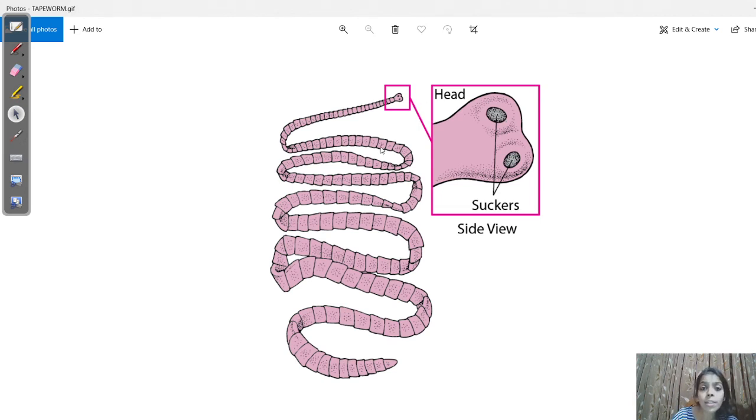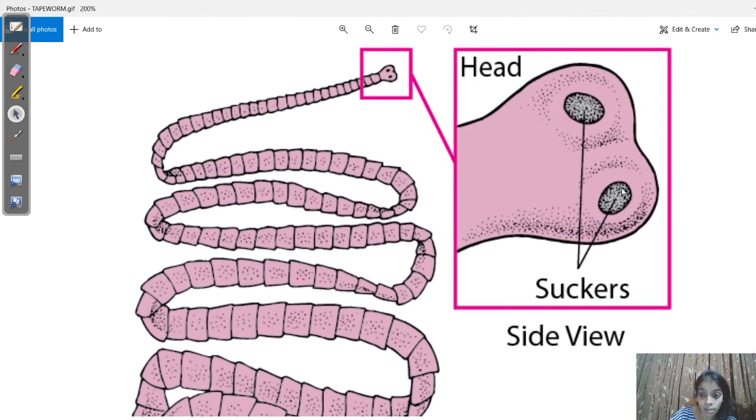The host of tapeworms is either a pig or a human being. They reside in the intestines of these animals. Their head contains suckers, and with the help of suckers, they can suck in the nutrition.